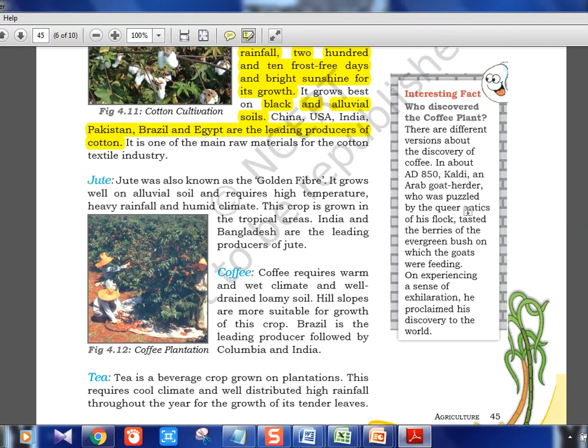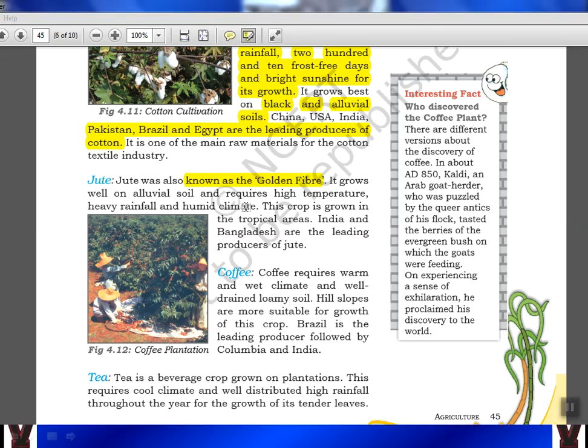Some history about the coffee plant is not required. Jute is known as the golden fiber. You should know this. Jute is known as the golden fiber. So jute needs alluvial soil, high temperature, heavy rainfall, and a humid climate. Okay, kind of like rice only. Jute is grown in the tropical areas.